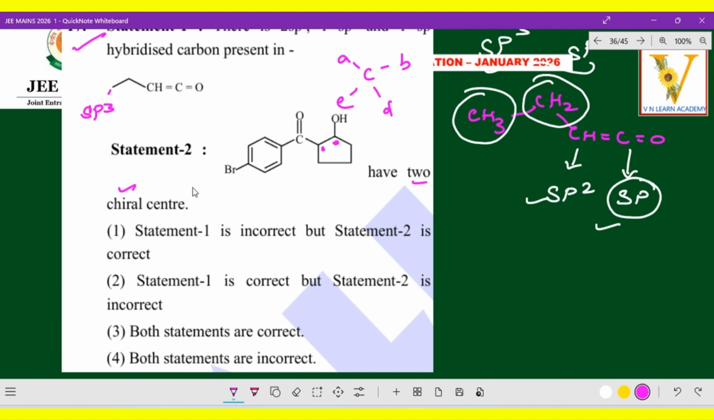So both the statements are correct. So here, what is the correct option? Statement 1 is correct, statement 2 is correct, both the statements are correct. Option 3 is the correct option. Hope you got the clarity. This is very simple. That is the concept, and according to that, you have got it right. Okay, now let's go to the next question.